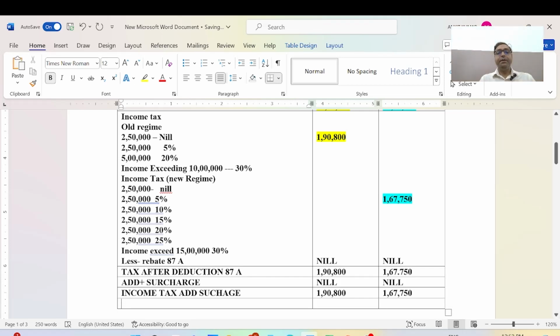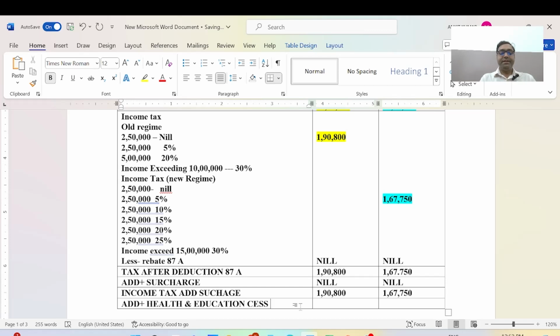And here we add again the health and education cess.